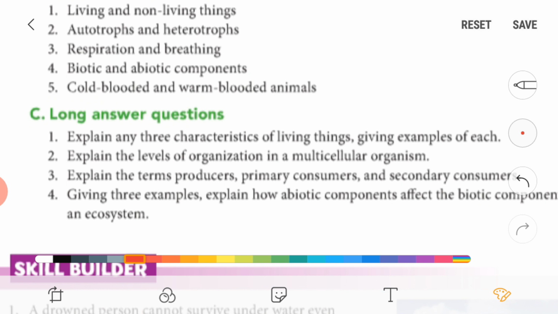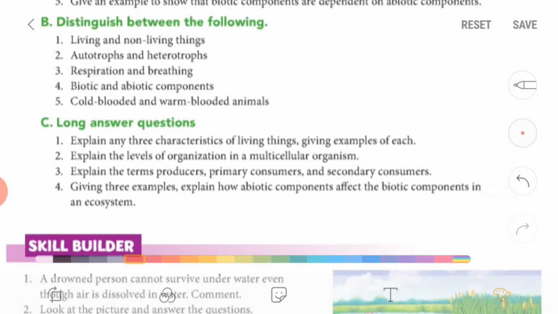Now fourth question, giving 3 examples, explain how abiotic components affect the biotic components in an ecosystem.